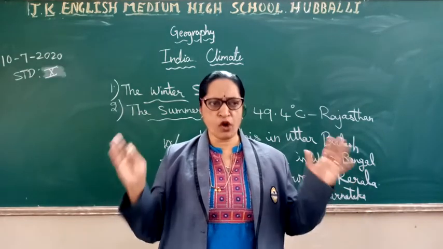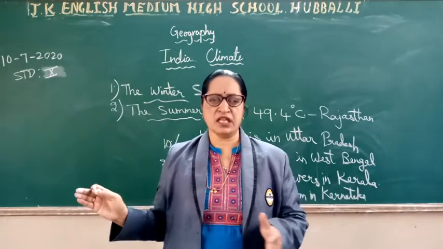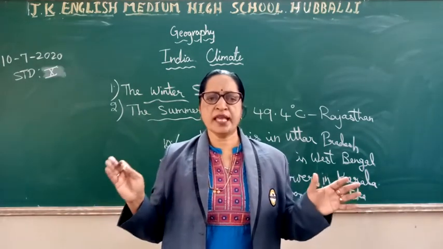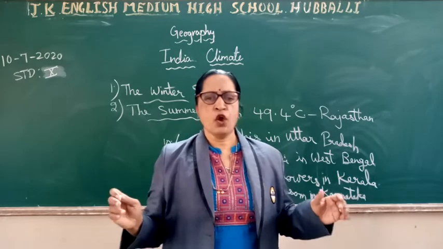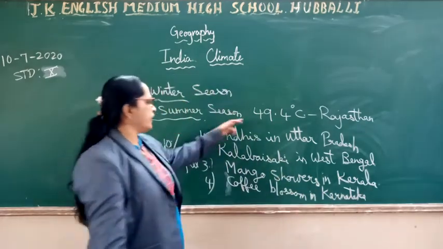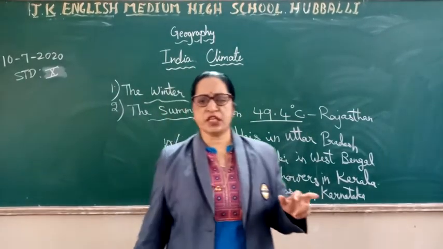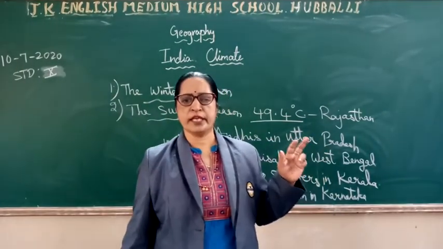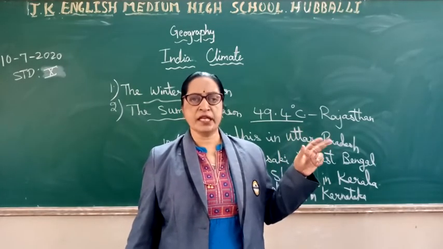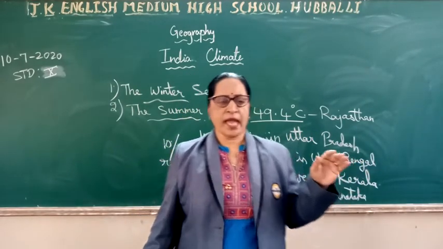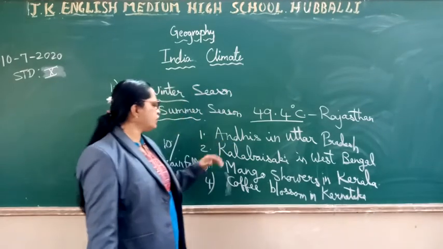It is very hot, dry and sultry. So the highest recorded temperature is 49.4 degrees Celsius in Ganganagar in Rajasthan. And later on we have the convectional rains.